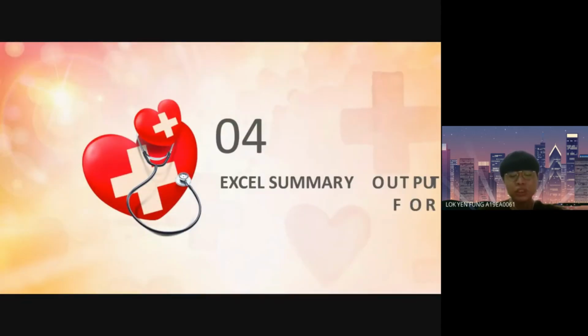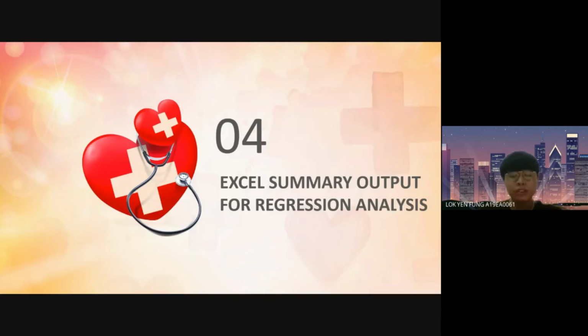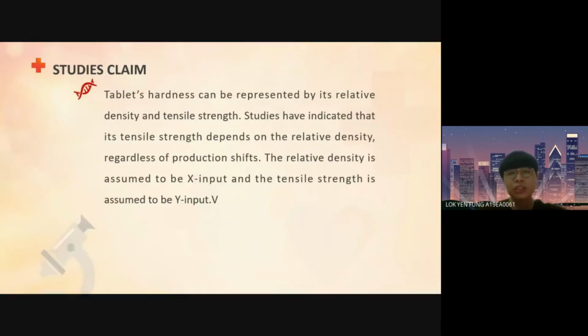Now we will proceed to the Excel summary output for regression analysis. Study plans: tablet hardness can be represented by its relative density and tensile strength. Studies have indicated that tensile strength depends on the relative density regardless of production shifts. The relative density is assumed to be X input and the tensile strength is assumed to be Y input.